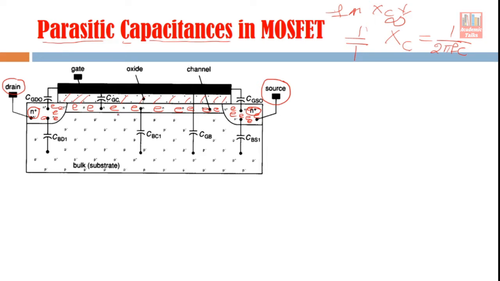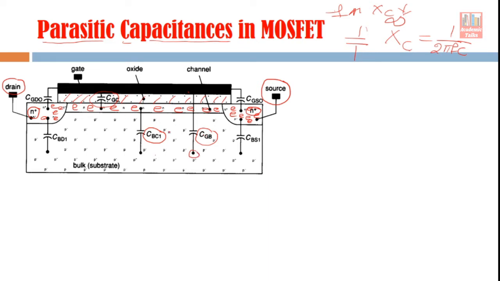Now you see here one capacitive component is shown. This is CGC, the gate channel capacitance, because this capacitance occurs between the gate terminal and the channel. Now this channel is interacting with the bulk part of the semiconductor. So there is a bulk channel capacitance. This is CBC, meaning capacitance between the bulk portion and the channel portion. And there is one capacitance CGB, that is between gate and bulk.